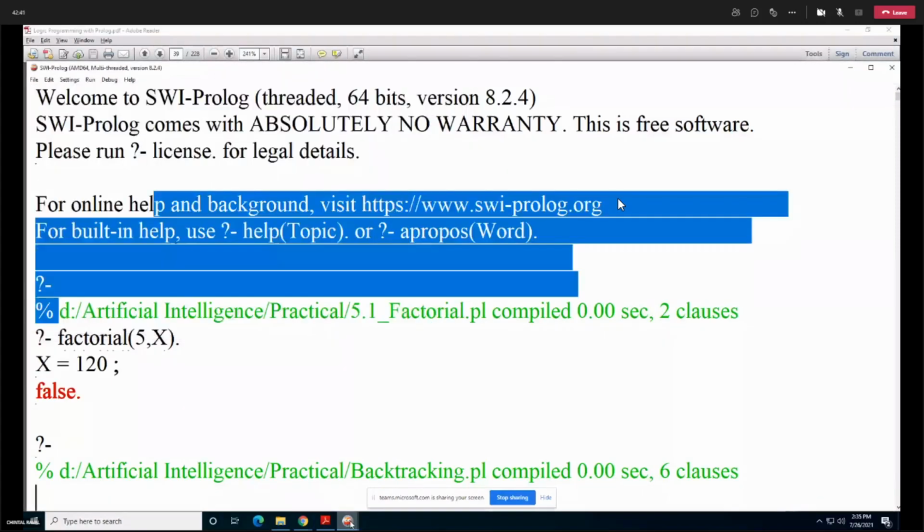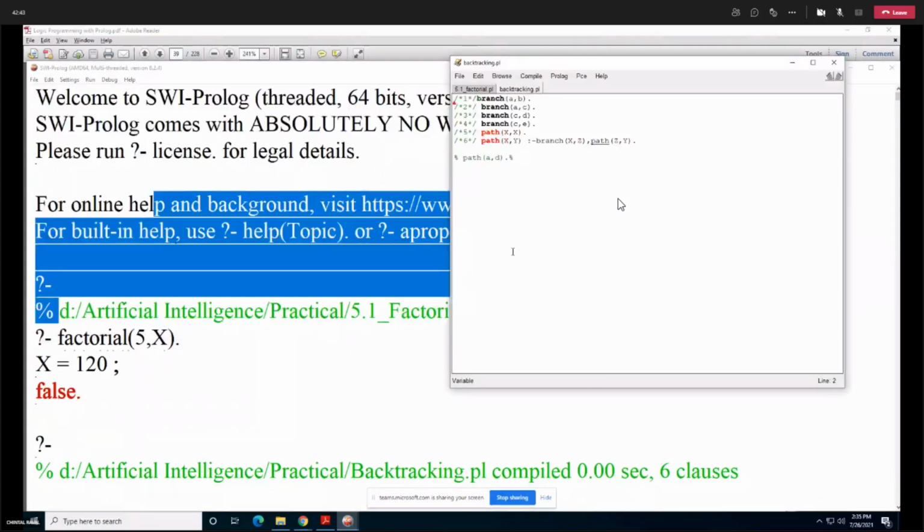We are just creating a tree. The first clause is branch A B. So A is the root, and B and C are its children. Now C, one of the children of A, has two children, D and E.